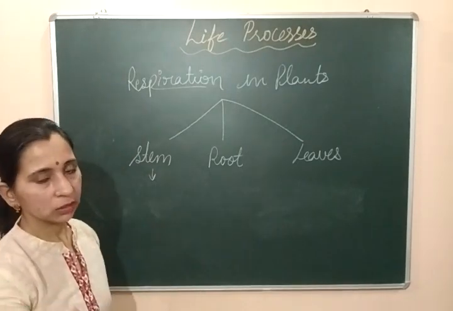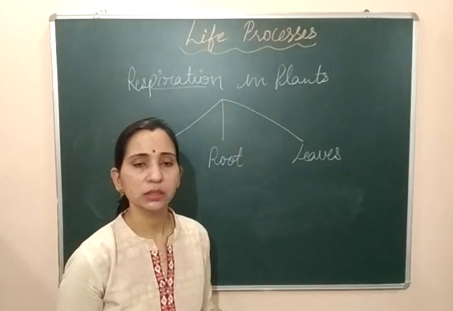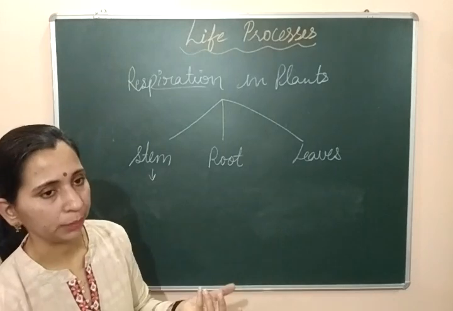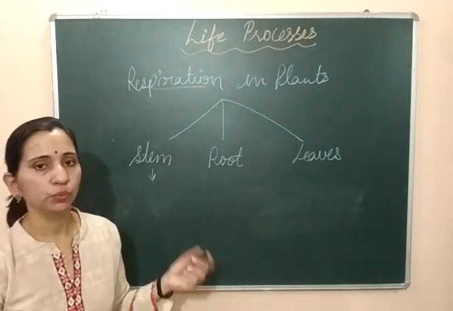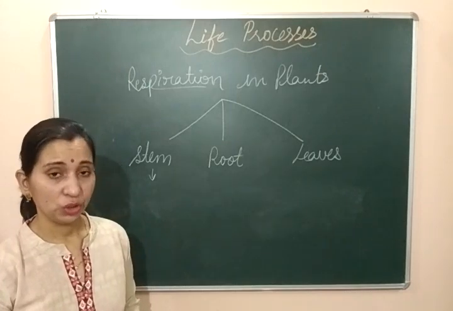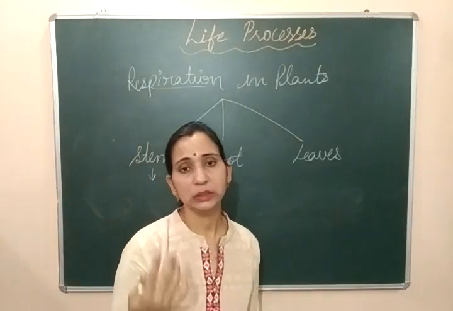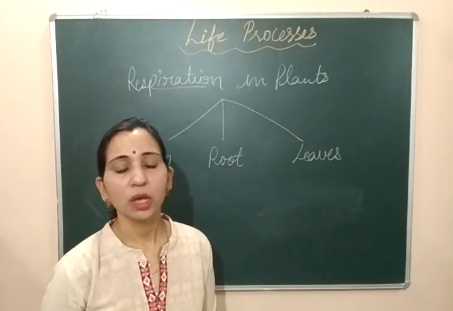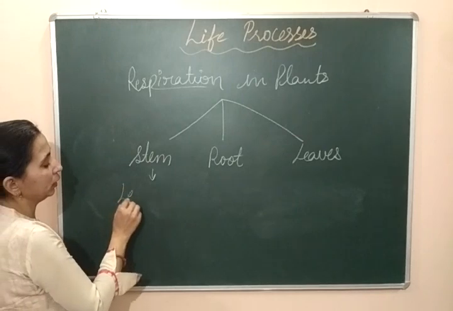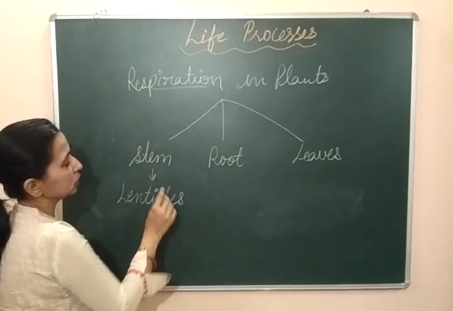Stem has, like in the case of herbaceous, or we can say green stem plants, they have soft stem. They can directly take oxygen through pore-like structure. But in the case of hard or thick stems, which have thick bark present on their stem, these stems have some pore-like structure, and these pore-like structures are known as lenticels.